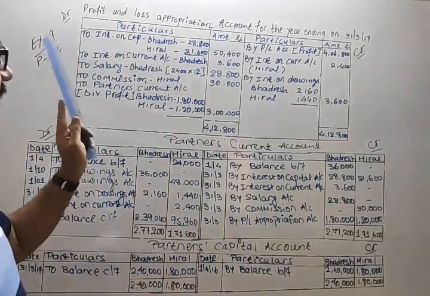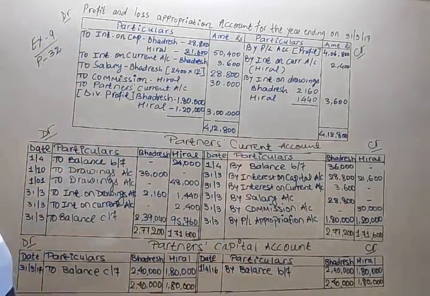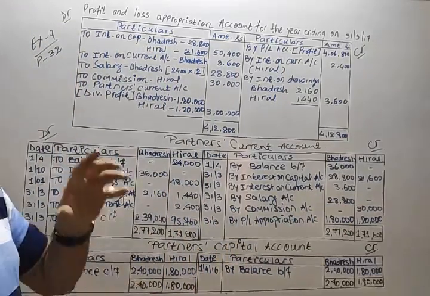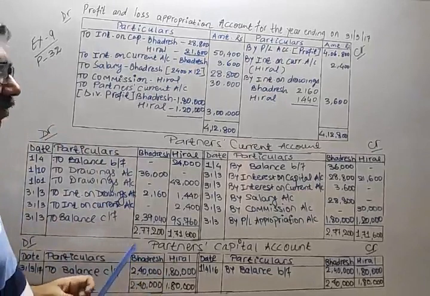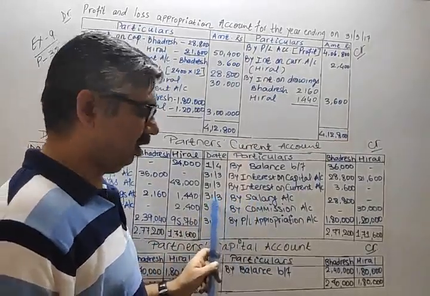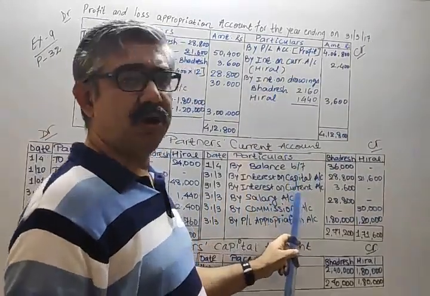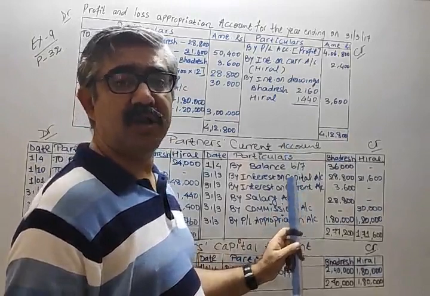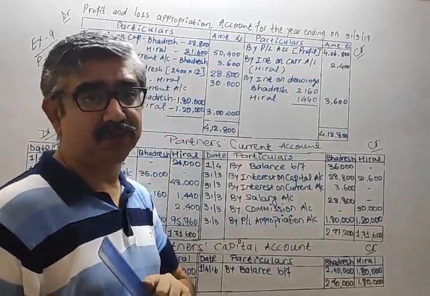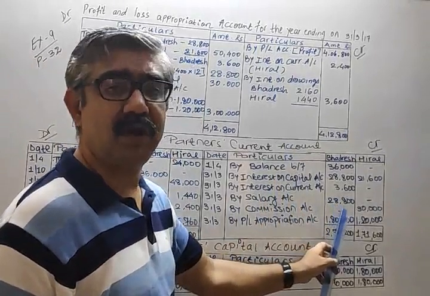Now, salary. They said 2,400 salary is to be paid to Bhadresh for his active role in the business. For Bhadresh individually it's an income. So by salary, 2,400 into 12, because monthly 2,400. Take care, monthly. So 2,400 into 12, 28,800.